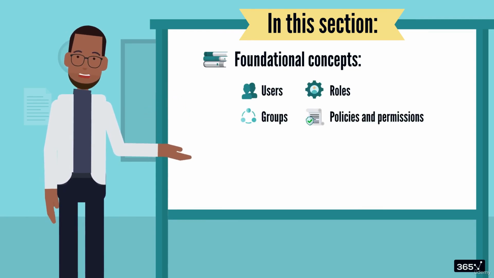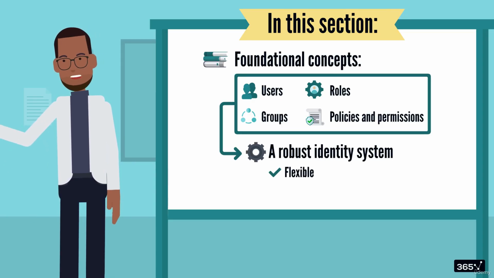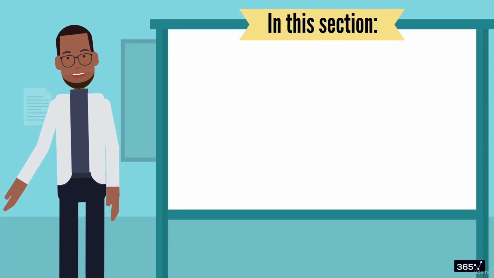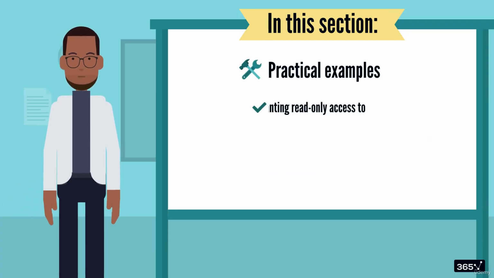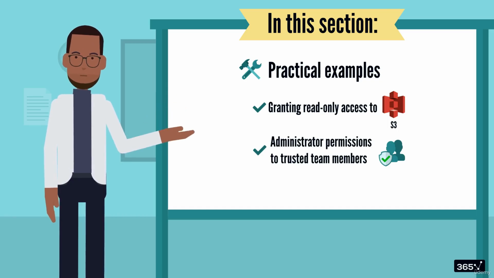You'll learn how these components work together to create a robust identity system that's flexible and easy to scale. We'll also walk through practical examples like granting read-only access to S3 or administrator permissions to trusted team members.